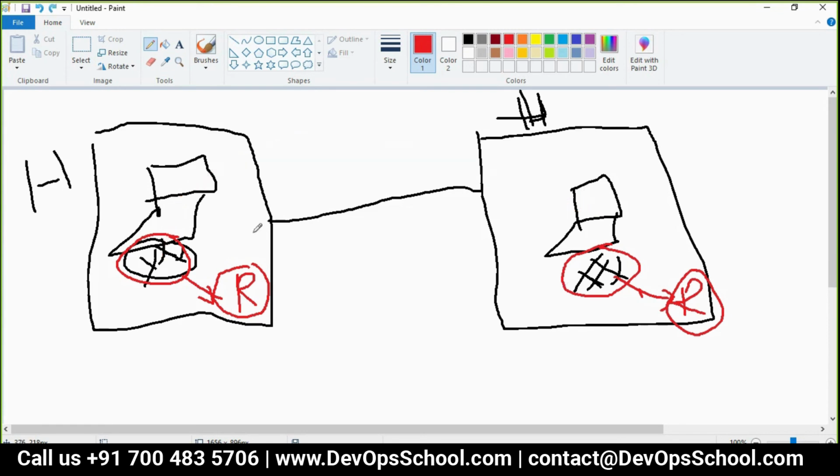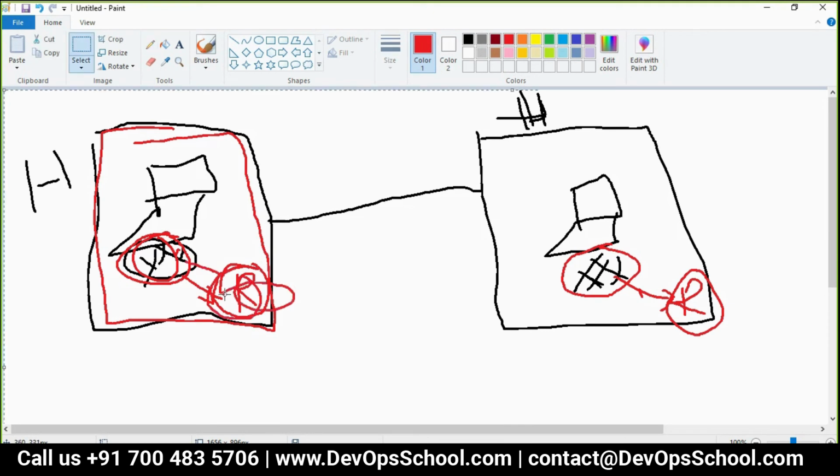The reason is that the scope of the IP address which is assigned is local. That means only till the home network, so that's local. There is no forwarding that has happened. If you want that forwarding to happen, you need a static IP address which is accessible globally. Right now you don't have that; the IP address is local.